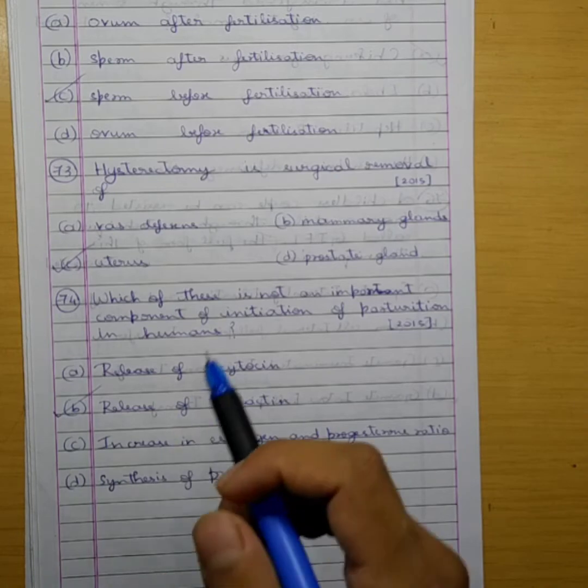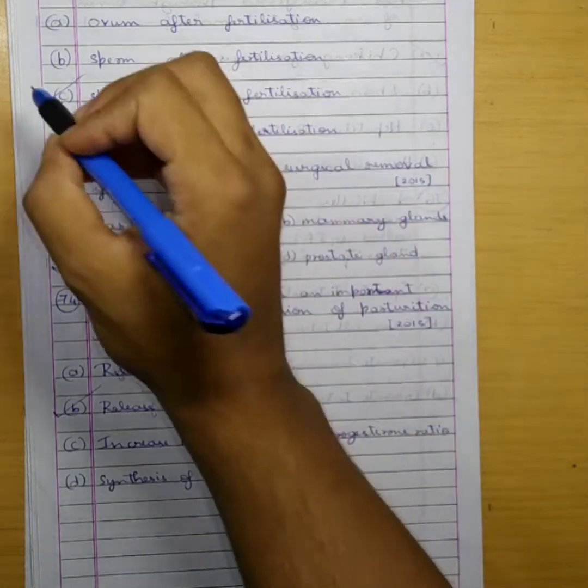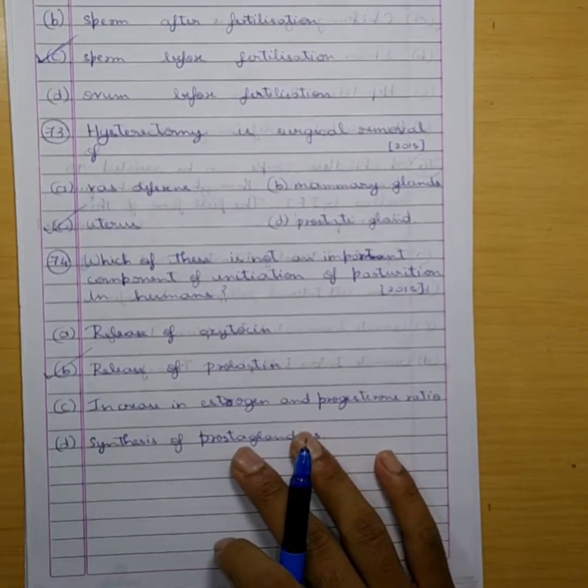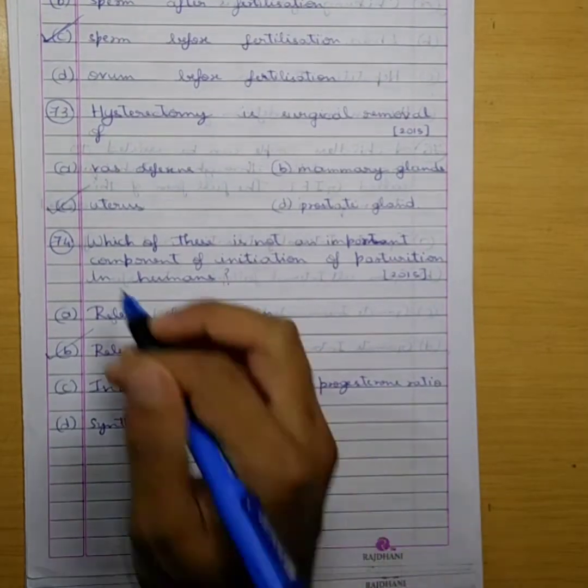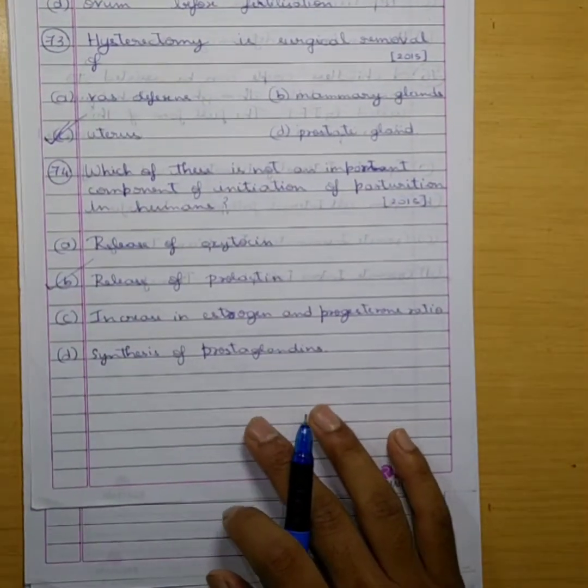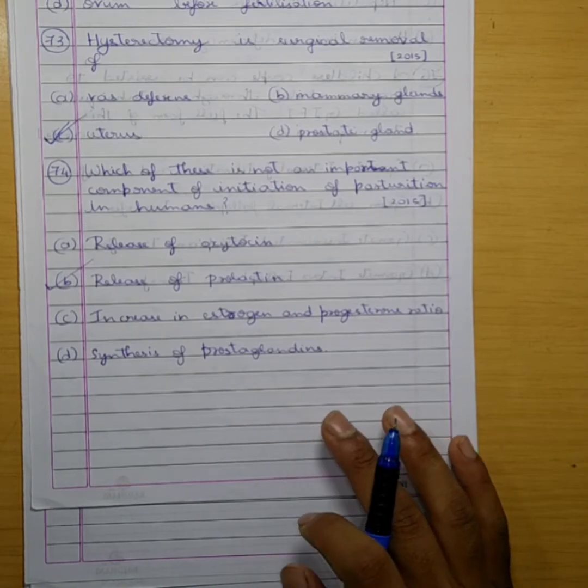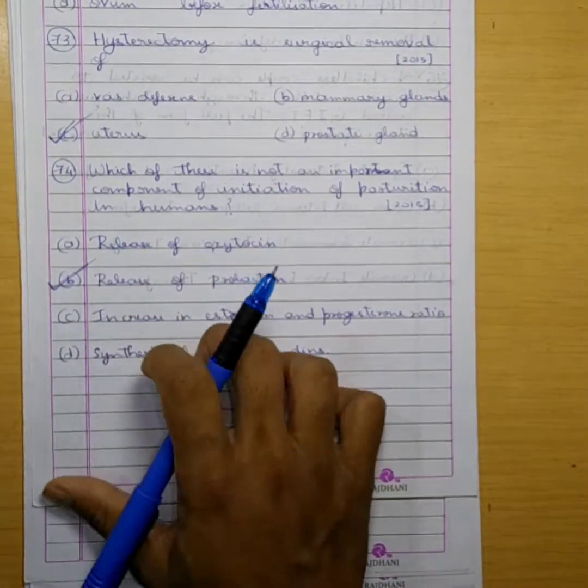72. Capacitation refers to changes in sperm before fertilization. Option C. 73. Hysterectomy is surgical removal of uterus. Option C. 74. Which of these is not an important component of initiation of parturition in humans? Release of prolactin. Option B.